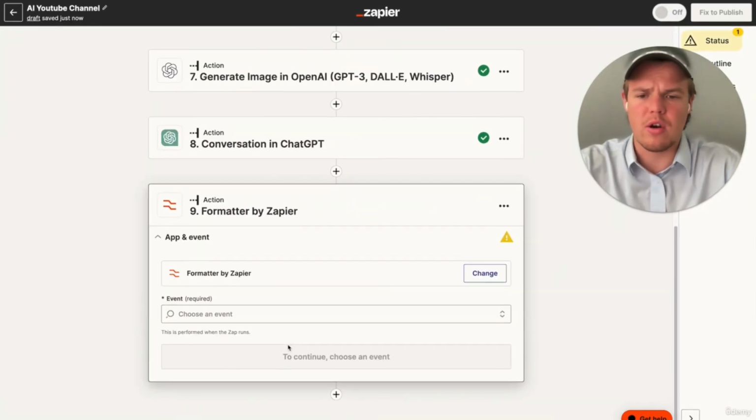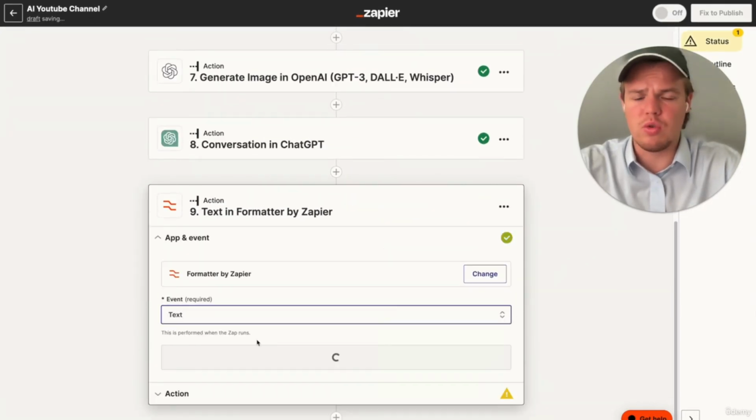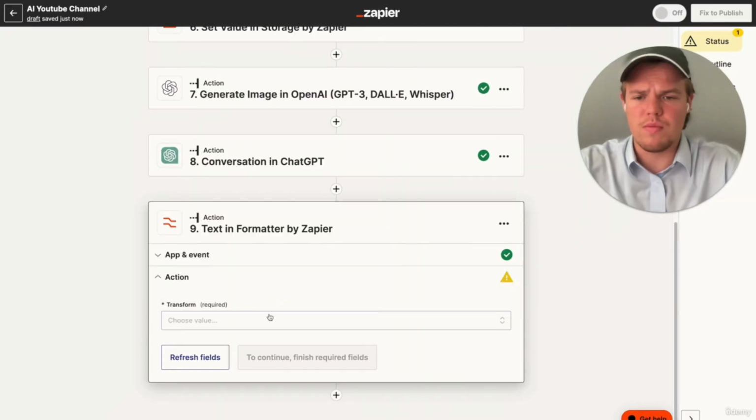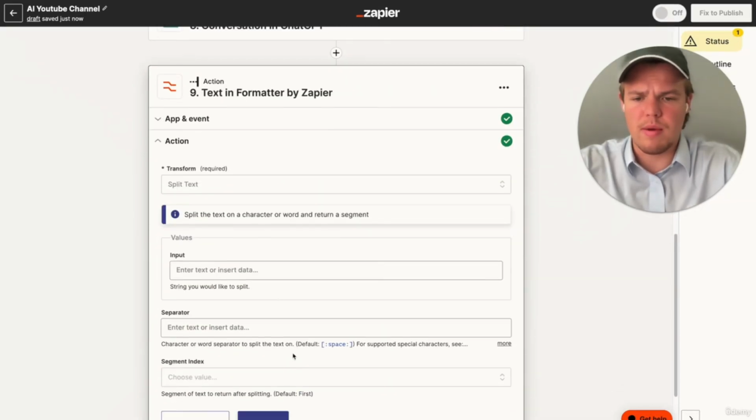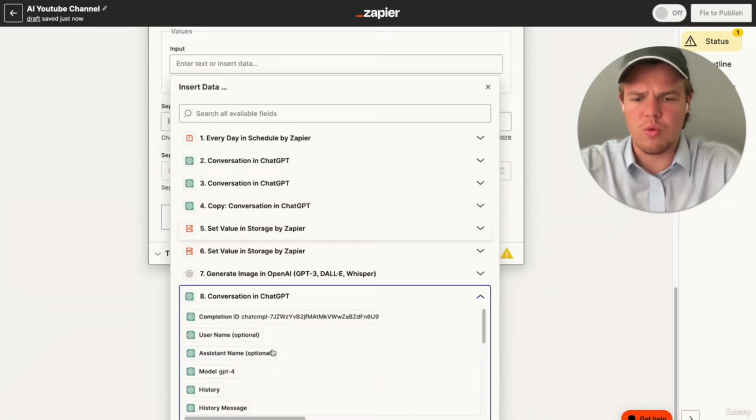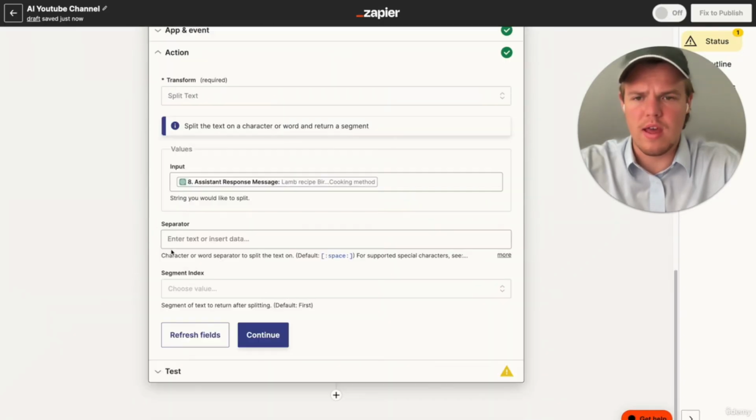So we're going to go to formatter. We're going to be formatting text. We're going to choose text. We're going to hit continue, and then we're going to go ahead and do split. And from here, we're going to make sure we use the input of what we just created there, which is going to be that. And then we're going to say the separator,